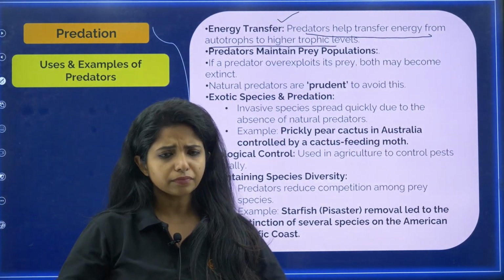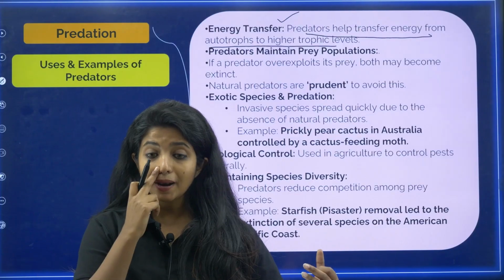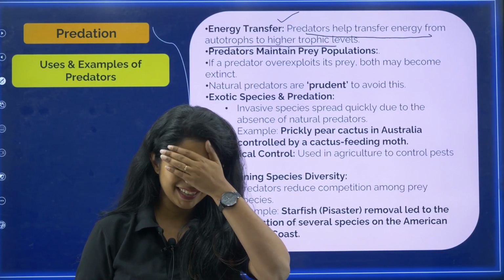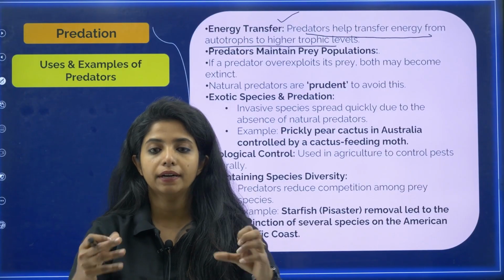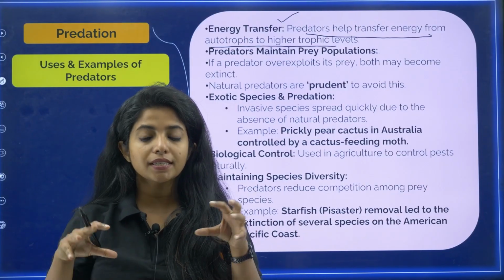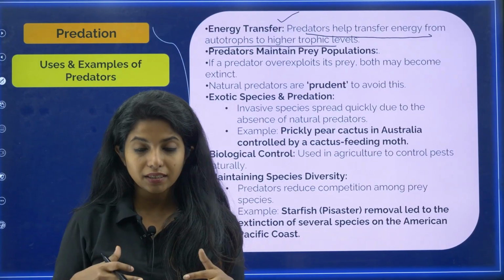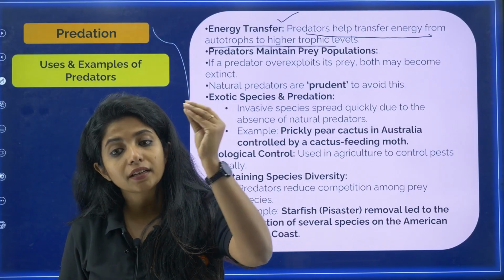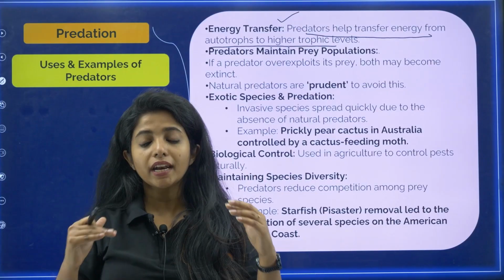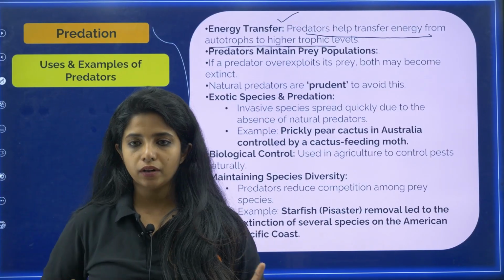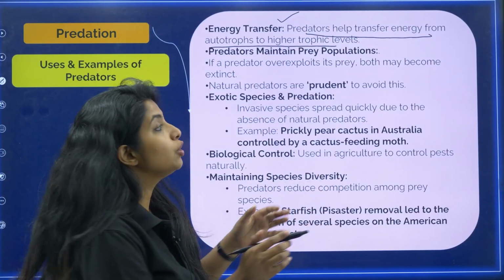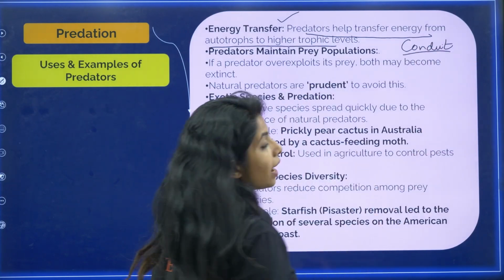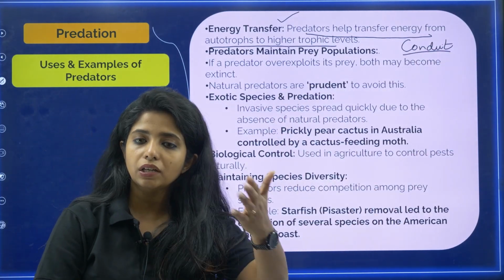So, for example, there's an autotroph, that is a plant. Now, the plant is being eaten up by the rabbit. So, the rabbit is a predator, right? Whatever energy is there in the plant, my dear children, isn't the rabbit having it? Now, suppose a tiger is going to eat the rabbit. This particular energy is going to get transferred to the next trophic level. So, obviously, they are going to act like a conduit. You call this term conduit. They are going to act as a conduit or connecting link between energy transfer.